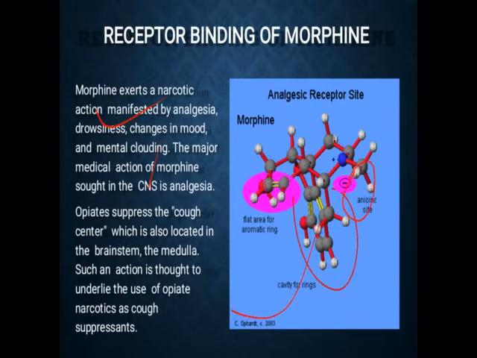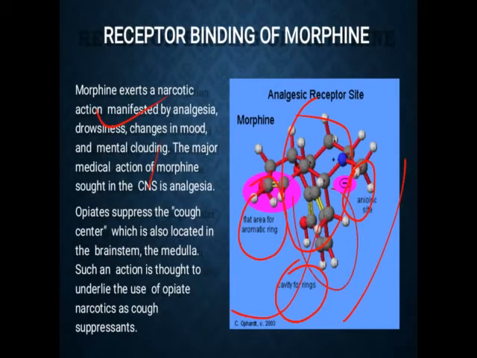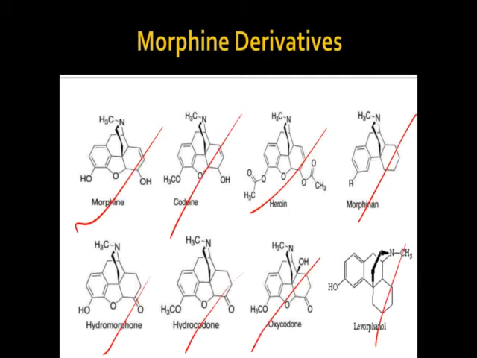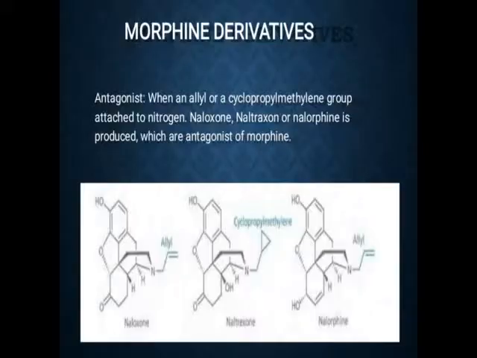So the anionic site is also there, a flat area for the aromatic ring, and a cavity for the ring. These are the parts of the receptor. This is the structure. So in this way, the morphine binds to the receptor and it will show the narcotic activity. Okay, so these are some morphine derivatives. So morphine is there, codeine, heroin, hydromorphone, hydrocodone, oxycodone, levorphanol. These are some examples which come under the narcotic analgesic or opioid analgesic, which are the morphine derivatives.